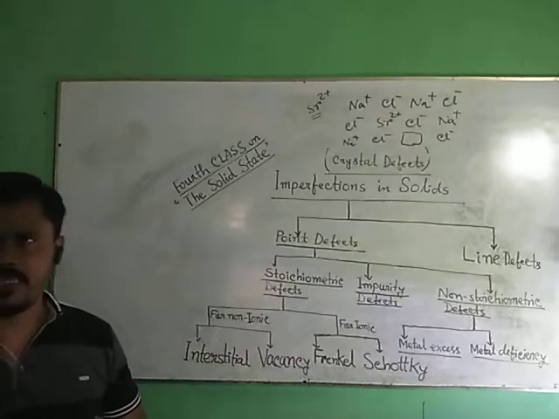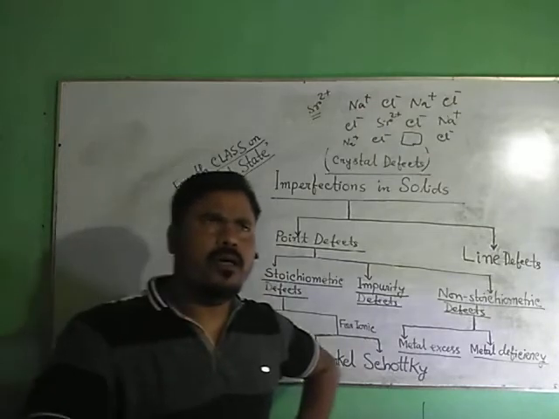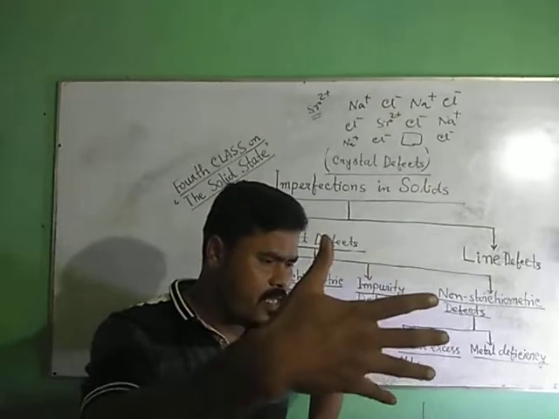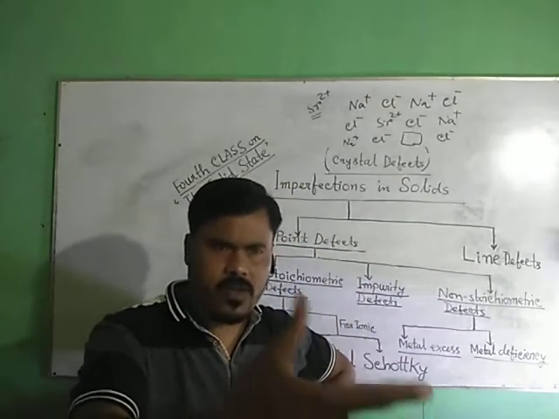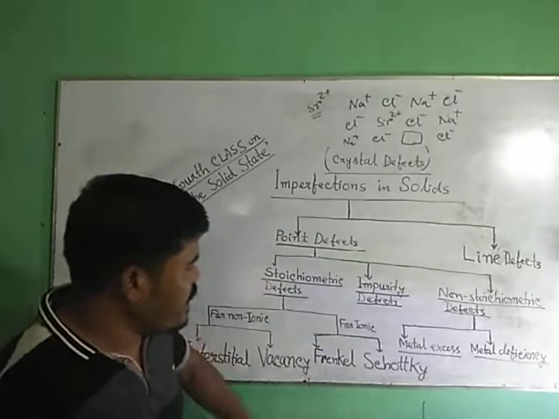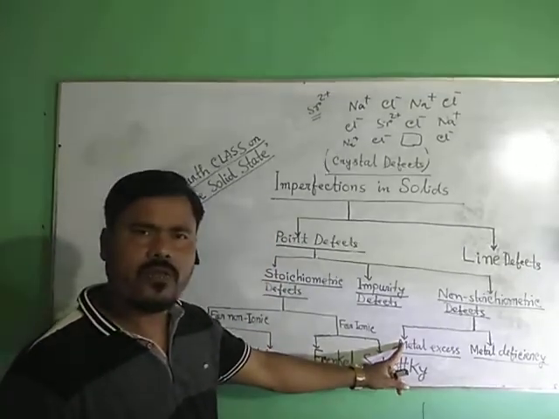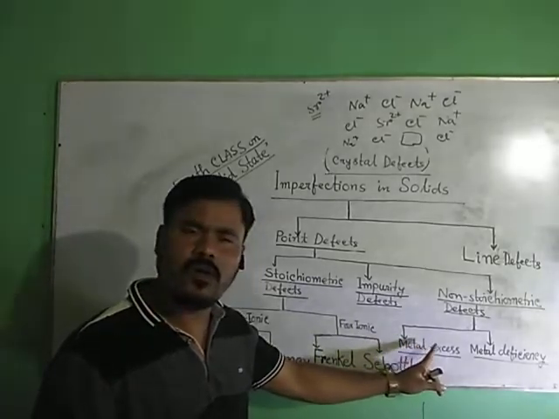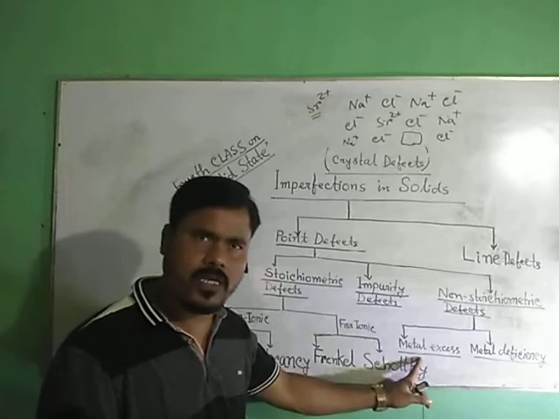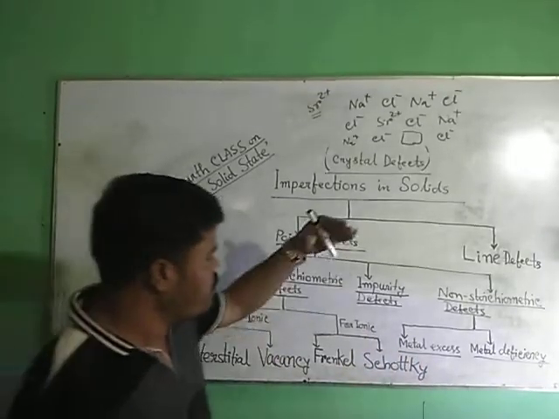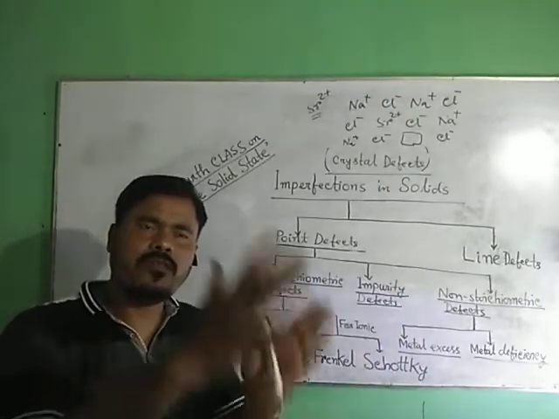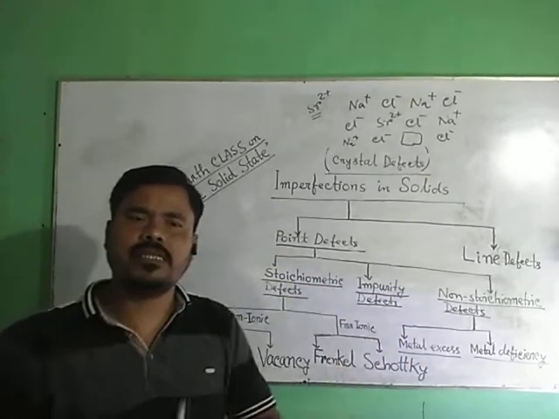Okay, see. Metal excess defect: the metal is more than the stoichiometric ratio. How does it occur? Metal excess defect can occur through the occupancy of metal cations in the interstitial site, or some anions may be displaced from the crystal structure.